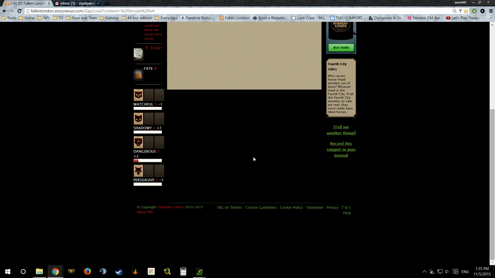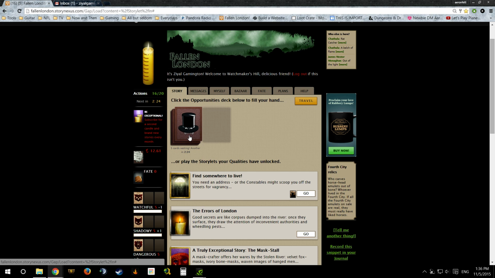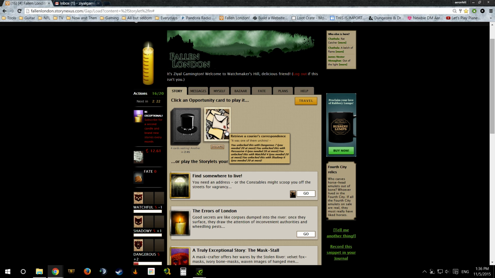Now, since I'm showing things off here when it comes to the opportunity deck, I'll point out the fact that, well, since I can't use this quite yet, you had the option to discard. The only penalty for discarding is the fact that you only have so many cards, and when you run out of cards, you pretty much are waiting for more to spawn. So, retrieve a courier's correspondence. You unlock this.